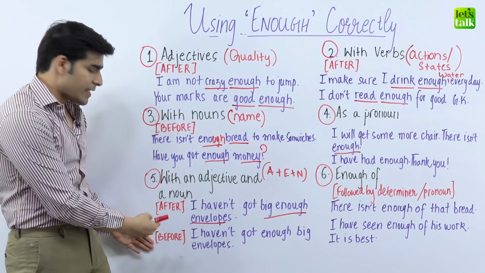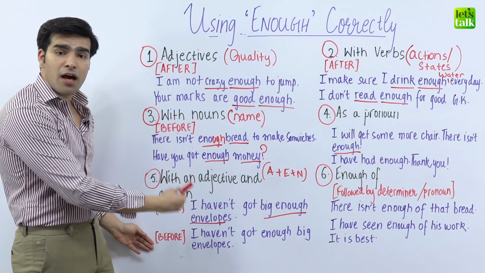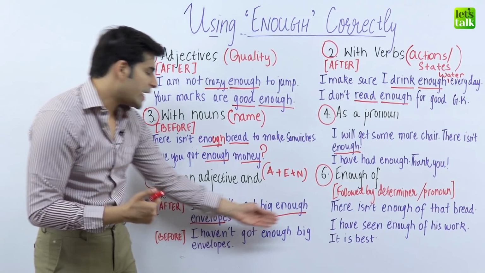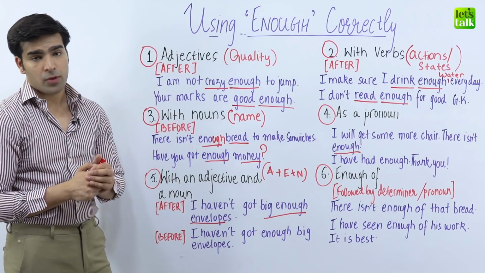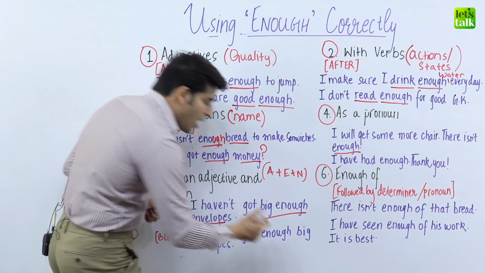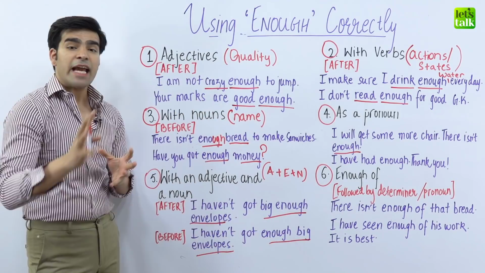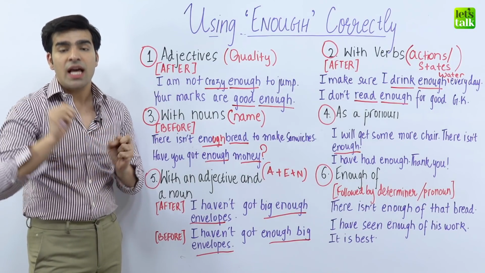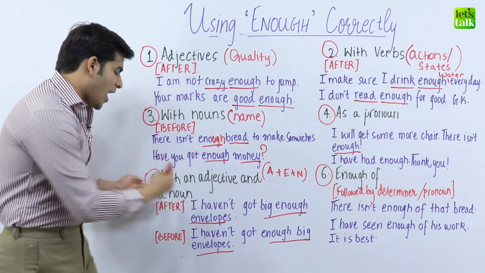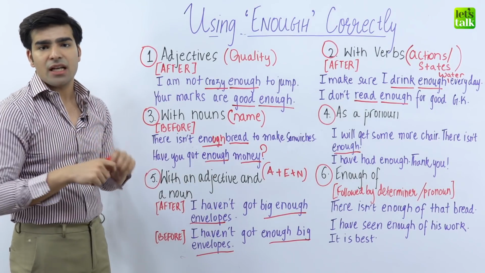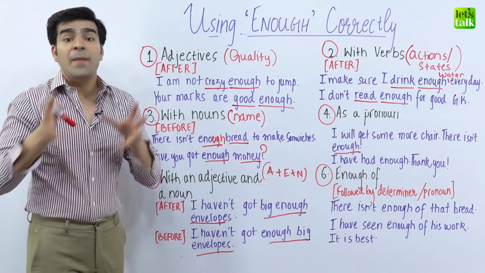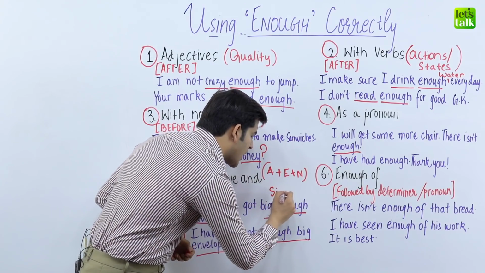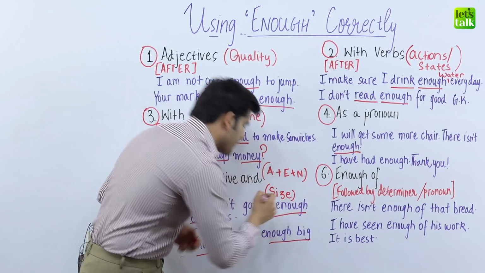The second sentence is how we can use enough before the noun and the adjective. I haven't got enough big envelopes. One more time. I haven't got enough big envelopes. In the first sentence, the person is actually talking about the size. I haven't got big enough envelopes. The person is talking about the size of the envelopes.